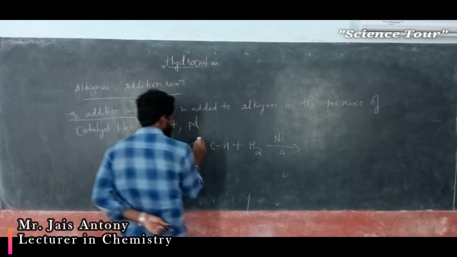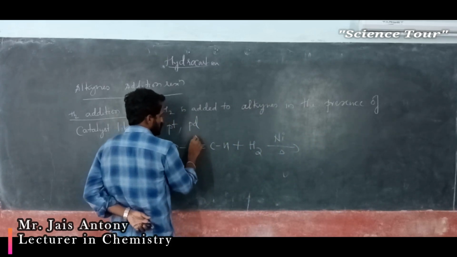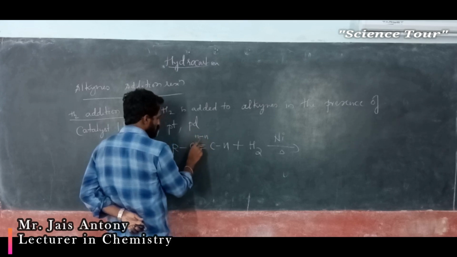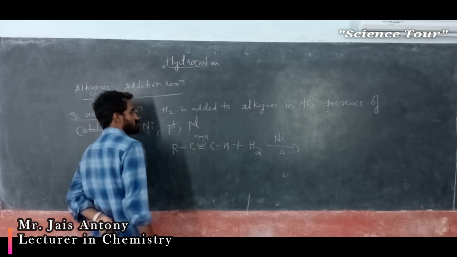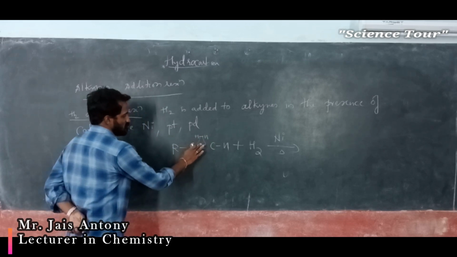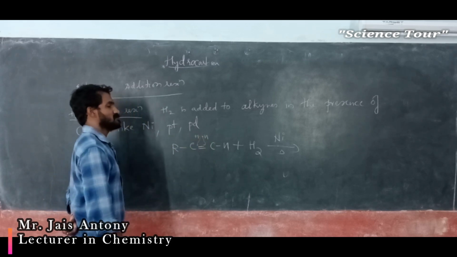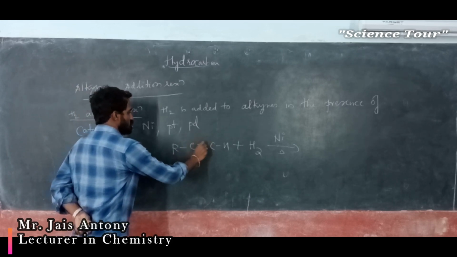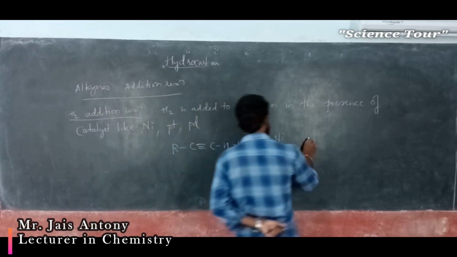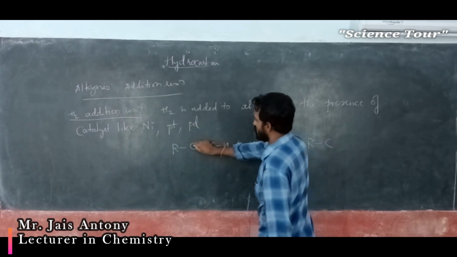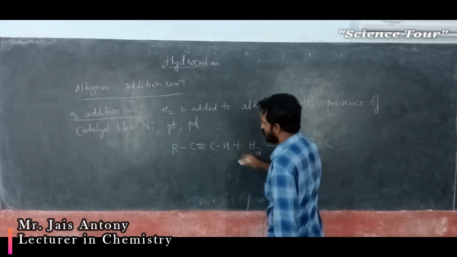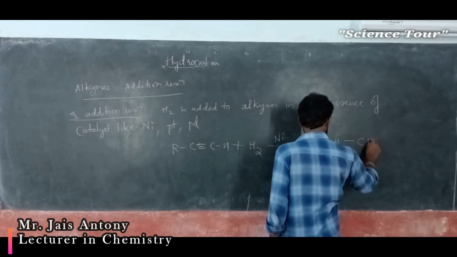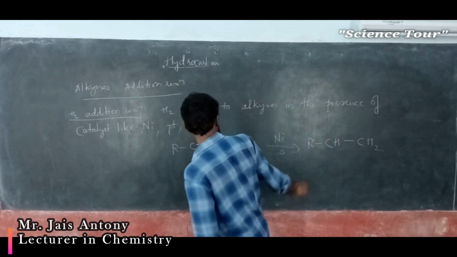How will it get added? See, the hydrogen bond is like this. For example, my dear students, here one electron, here one electron. This will form a bond with the one electron here, like this. So imagine this is bonding like this. Okay, that I will write here. The triple bond is there. It gives R, and one hydrogen is added here using one of the bonds from the triple bond. So here becomes CH, here it becomes CH2, with a double bond here, okay.